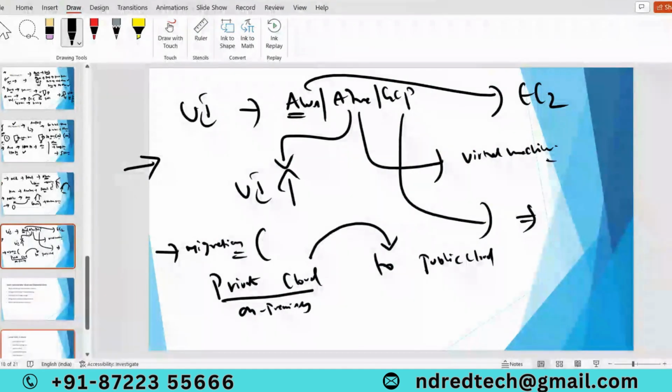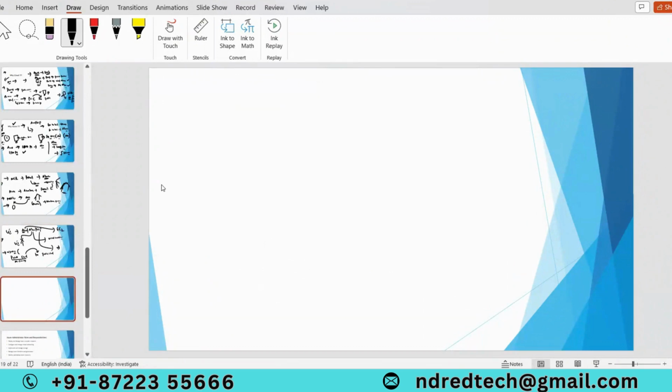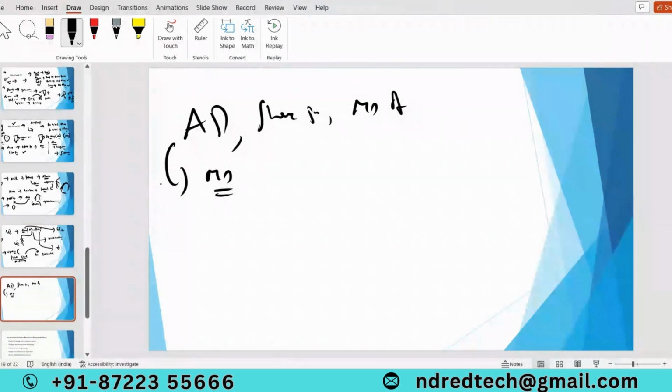And we have other products like Azure Active Directory, SharePoint, and Microsoft Office. These are Microsoft products, so only Microsoft has the ability to integrate them into its cloud, Azure.